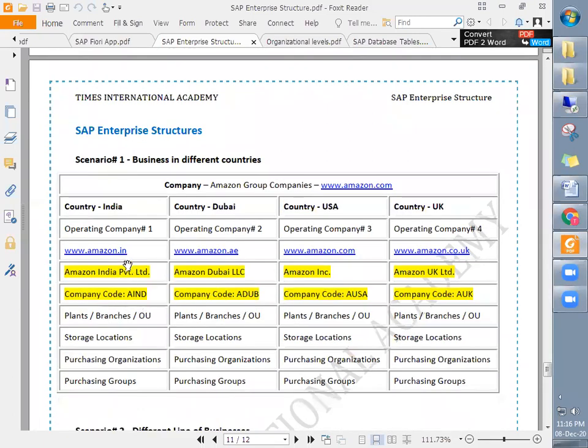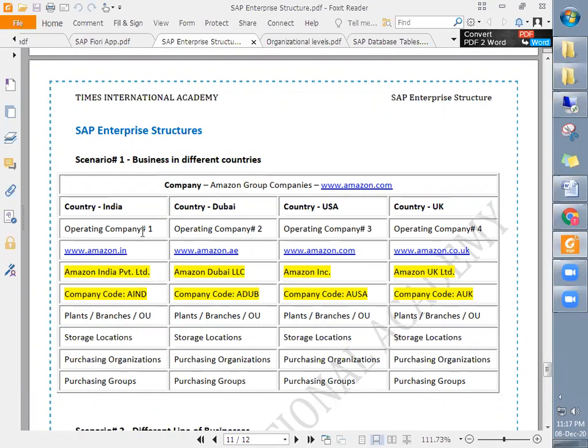For example, Amazon, it's an online shopping portal, same business. They have presence in India, Dubai, USA, and UK. Nature of business is the same. However, as the country changes, currency changes, tax structure changes, and some other legal formalities change.